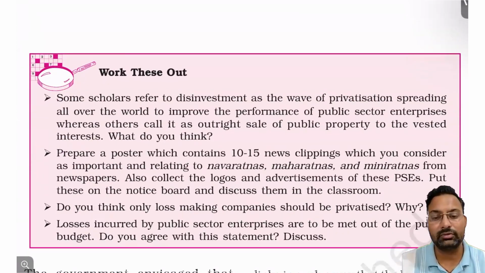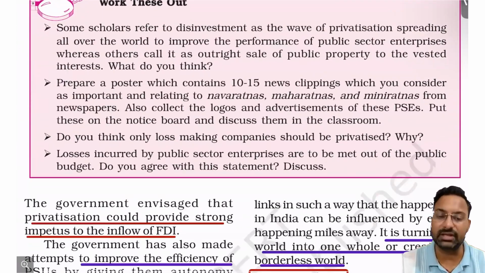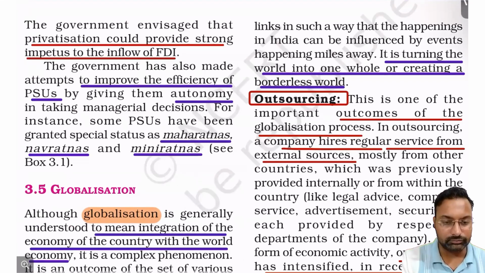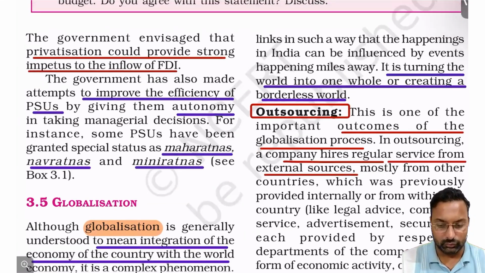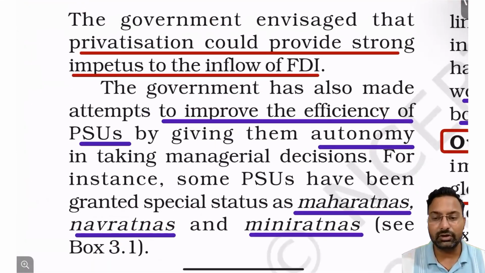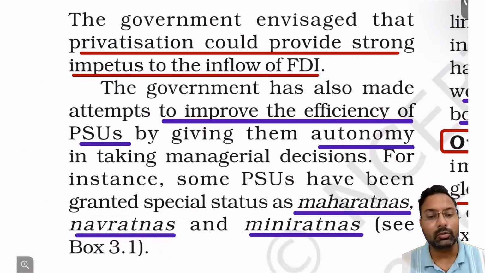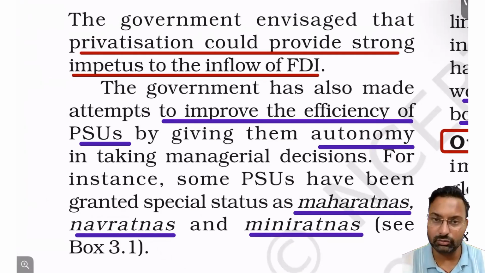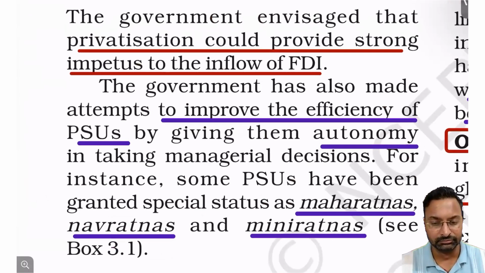So this was all that was done in the PSU space, right? Now, the government thought that privatization could provide an impetus to the inflow of FDI, right?